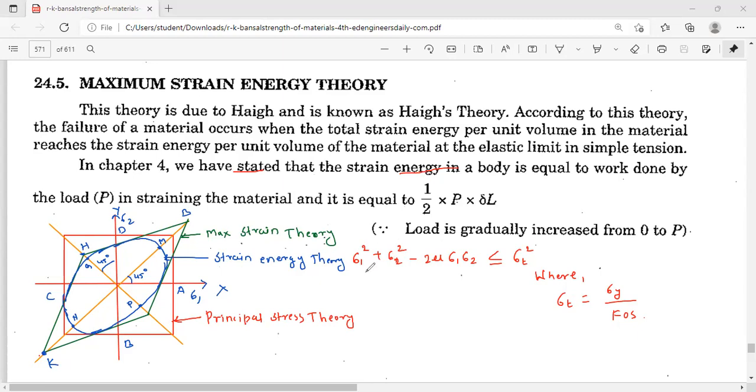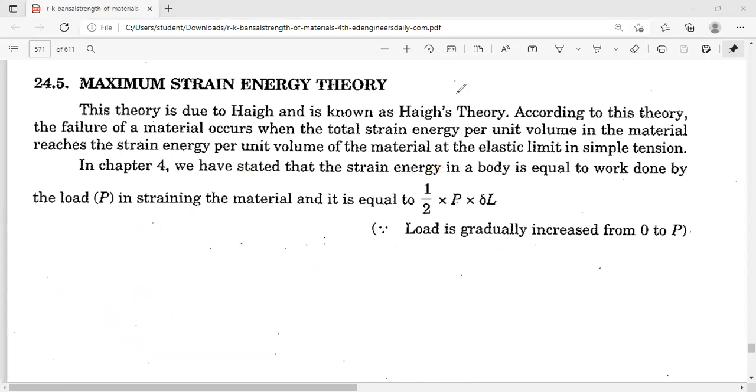The formula for this theory is sigma 1 square plus sigma 2 square minus 2 mu sigma 1 sigma 2 should be less than or equal to sigma t square, and sigma t is nothing but yield stress divided by factor of safety. Okay, over. Shall I move towards the next theory? Yes, ma'am. Okay, the last theory is remaining. We will see this last theory and then we will solve numericals.